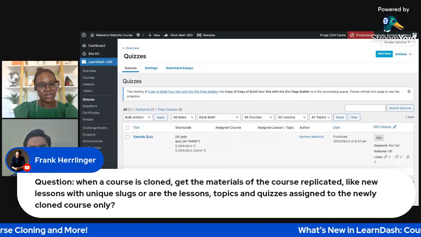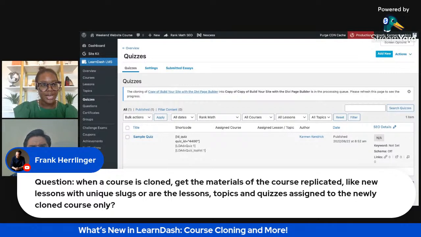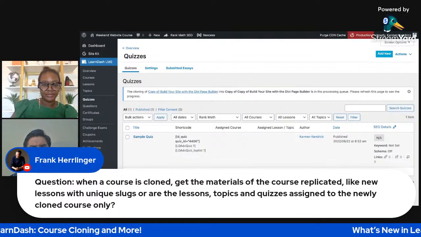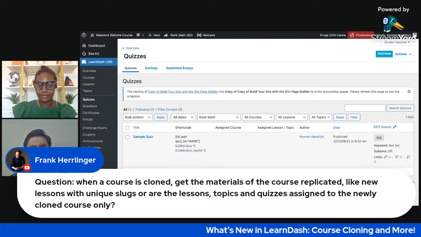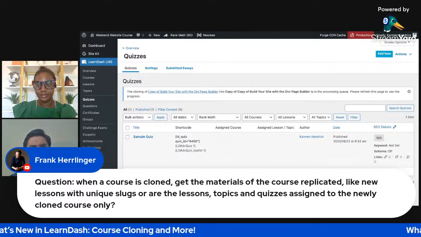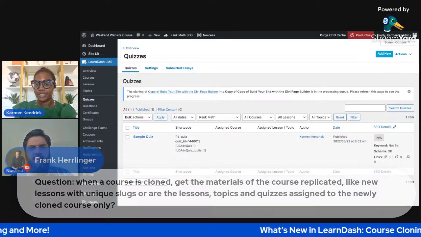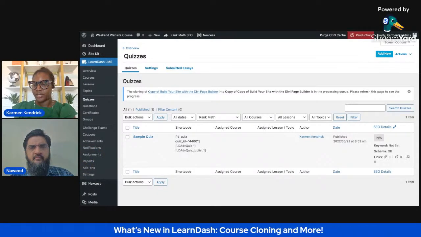I see where you have the unique slugs for the lesson. So it does create a new slug that you would probably want to go in and update. Do you have any further insight you want to add to that, Dewey? Yes, all the steps will be recreated. It's not like the steps are going to be shared across courses. It's a clone. Okay. Yeah, that was a little bit of a complex question, maybe just the way it was worded.